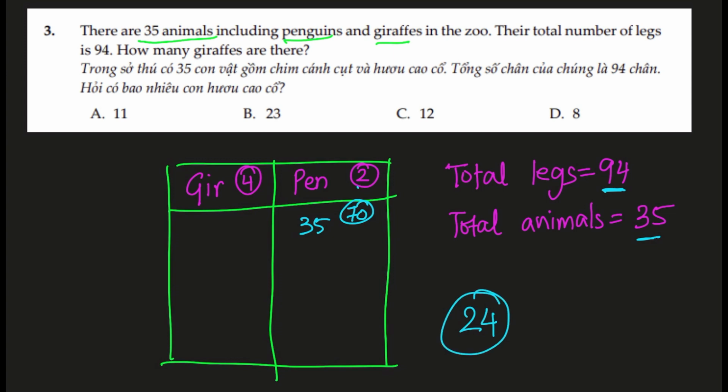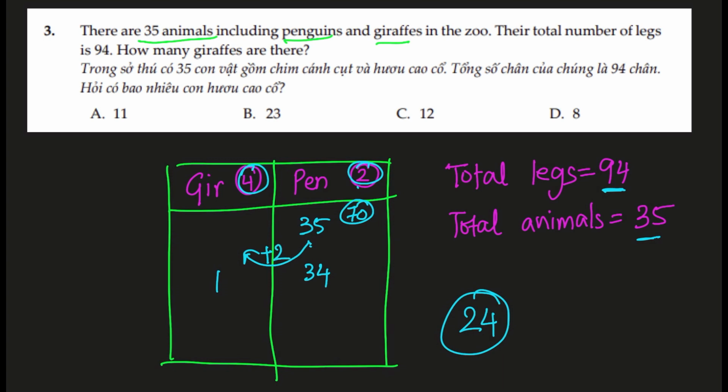Now imagine if one animal from penguin moves over to giraffe. So effectively we gained 2 legs, because penguin has 2 legs and giraffe has 4. Let's assume one animal moves. So penguins are 34 and giraffe is 1. Now let's calculate.